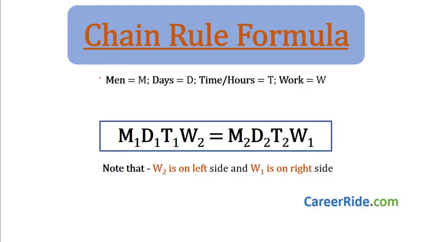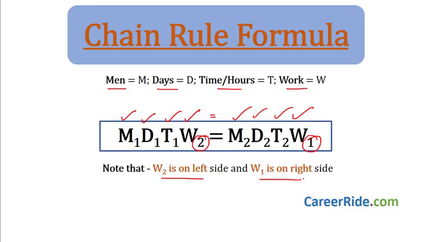Chain rule formula. Whenever they have given number of men, number of days, amount of time, hours, amount of work done, then we simply have to multiply men into days into time into work done in the second case, and equate it with men into days into time into work done in first case. Remember, work done in the second case is on the left hand side, work done in the first case is on the right hand side.